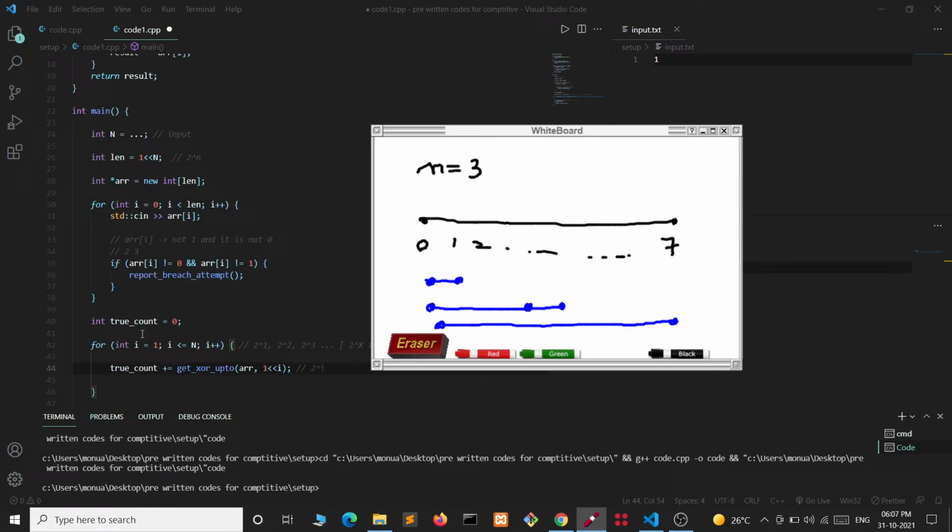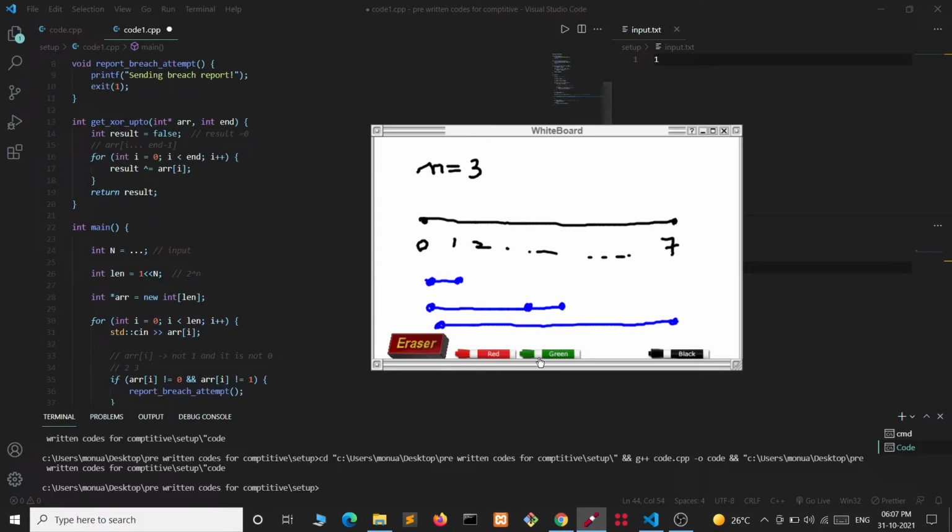Now we need this true count to be odd, so we can think of a constructive approach in which we take all the elements as 0. Let's say all the elements are 0, then the XOR of all the elements of each segment will be 0 only.